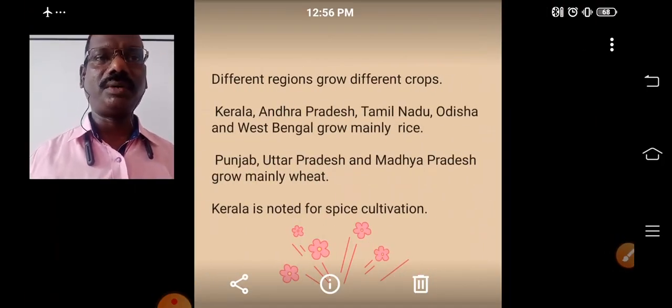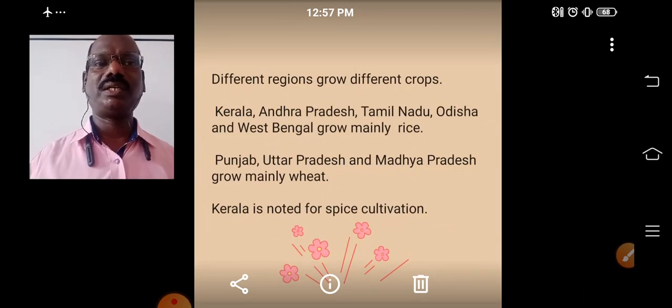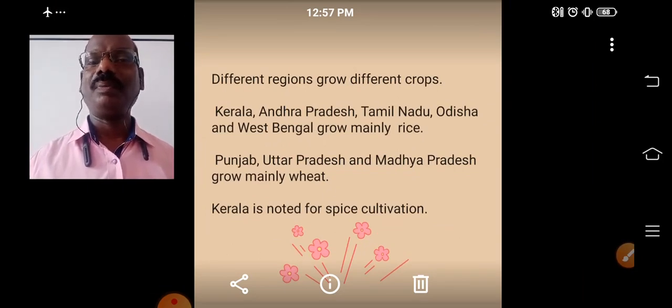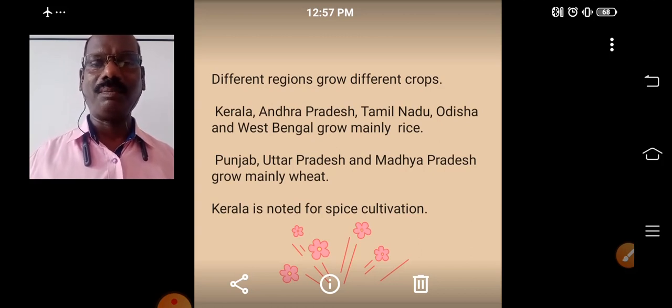Then in different regions of our country, people grow different crops. For example, in Kerala, Andhra Pradesh, Tamil Nadu, Odisha and West Bengal, people grow mainly rice. Why? Because the climate and the soil are suitable for growing rice there. But in Punjab, Uttar Pradesh or Madhya Pradesh, etc., our climate and our soil are good for growing wheat. So here we are cultivating wheat.